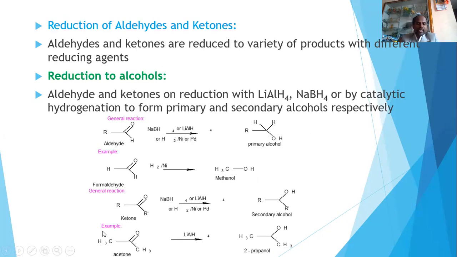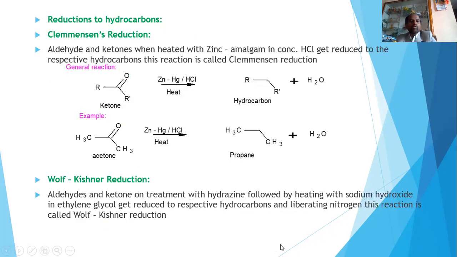Let's take an example of a ketone, that is acetone. Acetone, when reduced with lithium aluminum hydride, which supplies hydrogen, the hydride H minus will attack this carbon. This takes a proton, forming isopropanol, also called 2-propanol. This is about the reduction of aldehydes and ketones to alcohol.